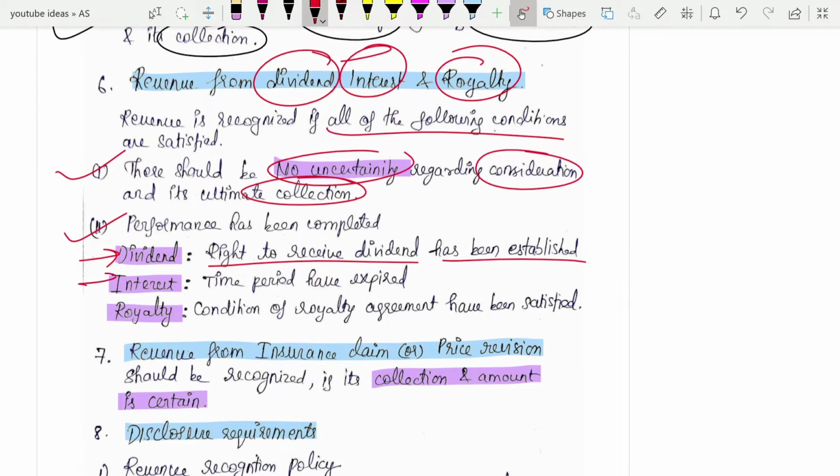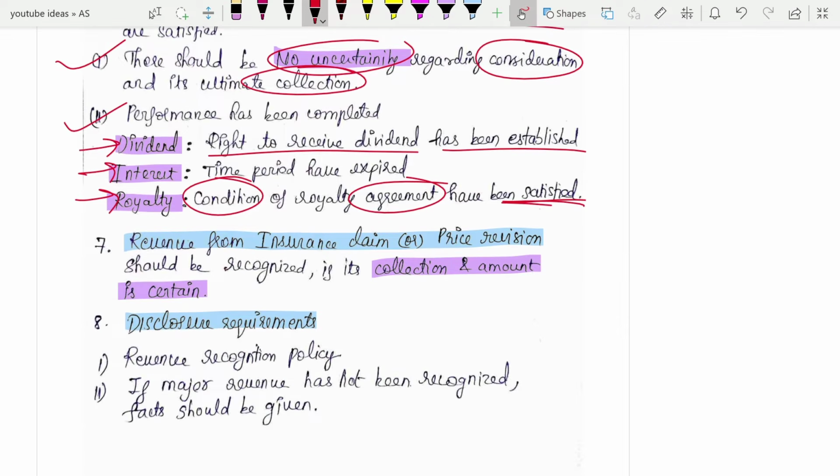Next is interest. For interest income, the time period has expired, which means on a time proportion basis you are going to book your interest. Depending on the time and whatever you have decided, on that basis you are going to book your interest. Next is royalty. In relation to royalty, if the conditions of the agreement are satisfied, then you will book the revenue. So it depends on the agreement only. These were the major cases.